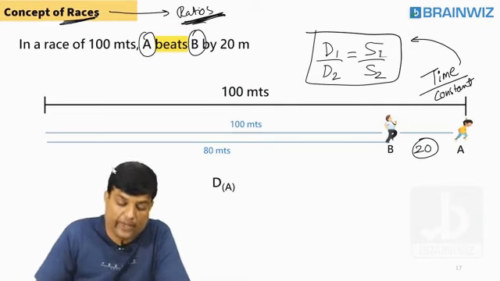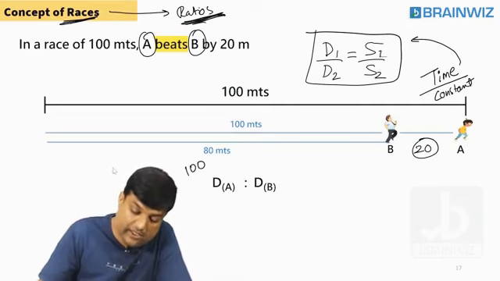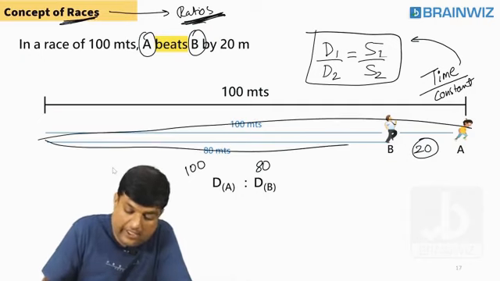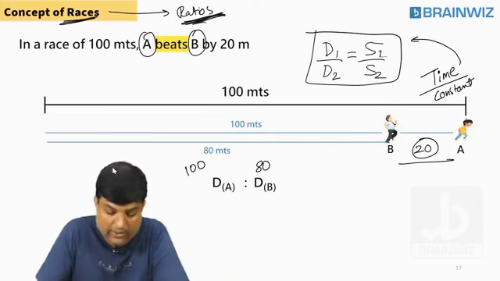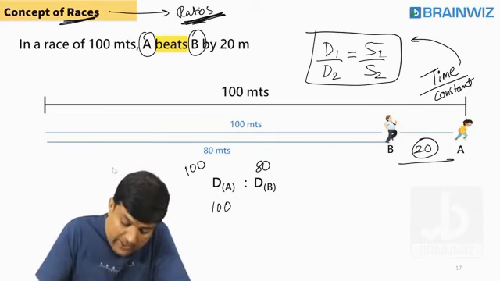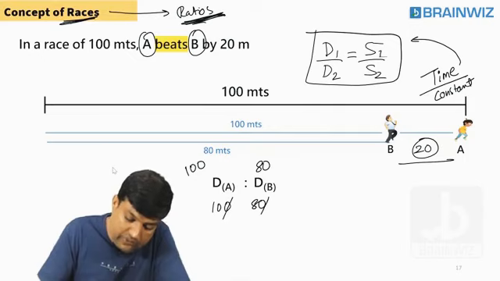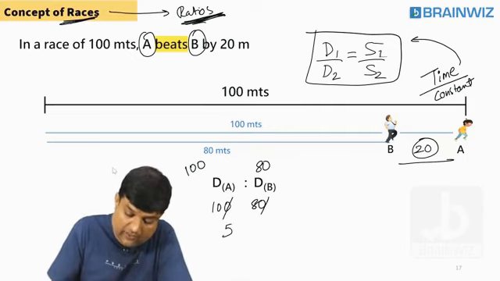So distance covered by A, sir, 100. Distance covered by B, sir, 80 only. When A covered 100, B covered 80 only. Are you understanding? How do you know 80? Because it's 20 behind. That we all know that. So if A is 100, B is 80. Could you please tell me, students, what the ratio of the distance? Ratio of the distance is 5:4.